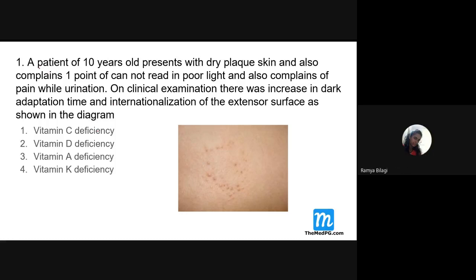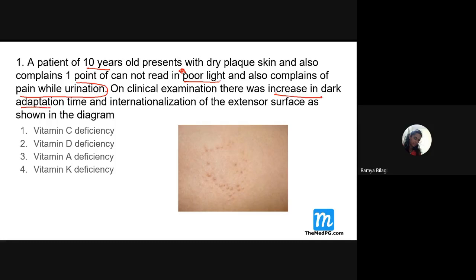Fine. So now here the question is, just observe this clinical feature. The question says a patient of 10 years old presents with dry plaque skin and also complains he cannot read in poor light. So there is a vision problem, and this point has to be noted. Then he also complains of pain while urination, which is one more additional finding. On clinical examination, there was increase in dark adaptation. So again, there is an eye or vision problem.